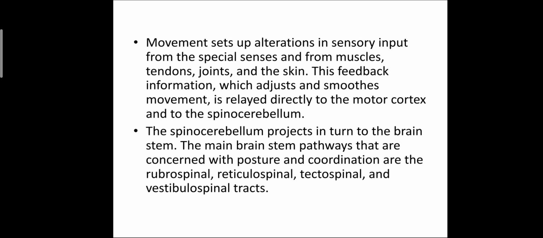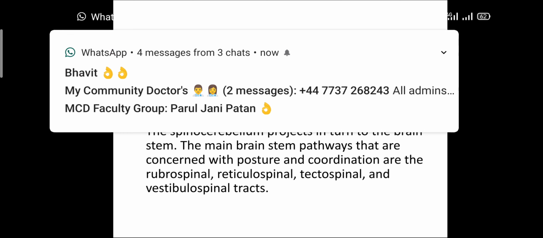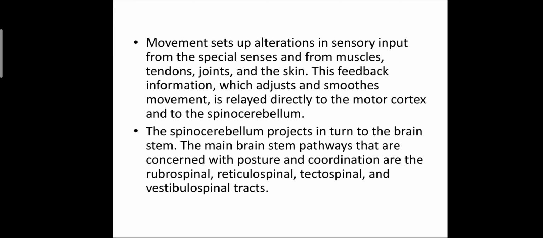Then movements set up alterations in the sensory input from the special senses and from the muscles, tendons, joints and the skin.